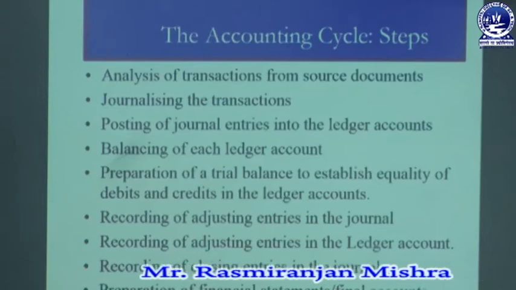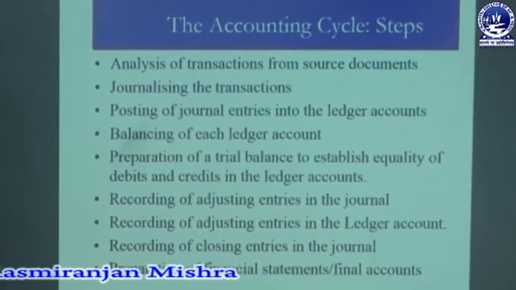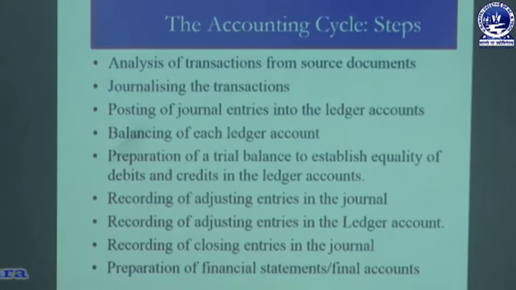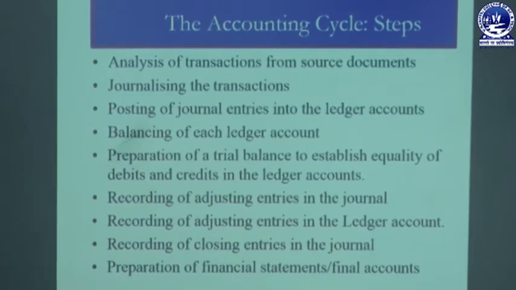So one by one we have to discuss everything we discussed in the previous slide. The first is analysis of a transaction, second journalize the transaction, third posting the journal to the ledger, then the fourth is balancing of each ledger account, then fifth is preparation of a trial balance to find out the debit and credit balance of each ledger account. Then the next one is recording of adjusting entries. If any adjusting entries are there, they must be recorded in the form of a journal. Then record that adjusting entry also in ledger accounts, then record the closing entry in a journal, and the last one is preparation of final accounts.